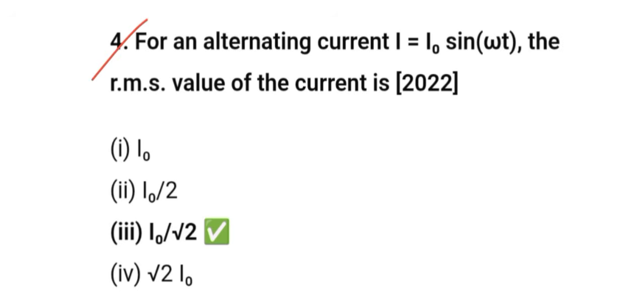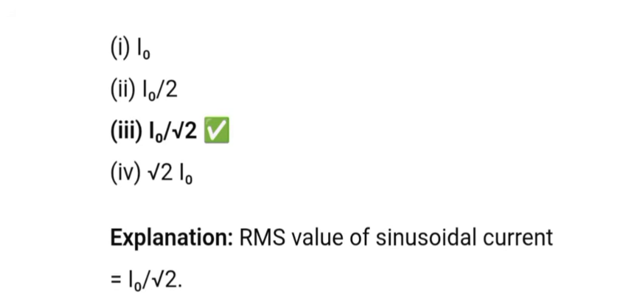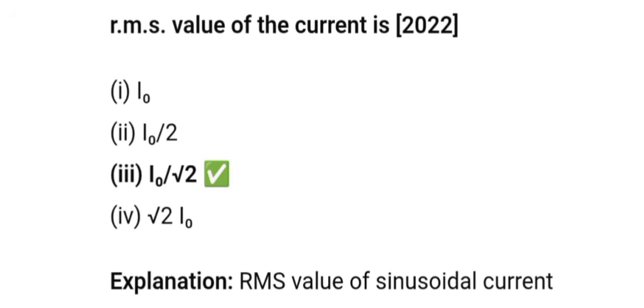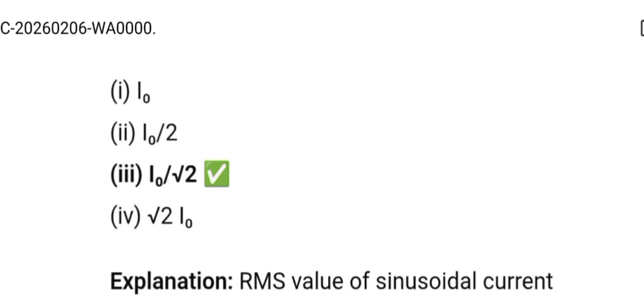For an alternating current I is equal to I0 sin omega t, the RMS value of the current is I0, I0 by 2, I0 by root 2, root 2 I0. RMS value of sinusoidal current is I0 by root 2. So option 3 is your correct answer.